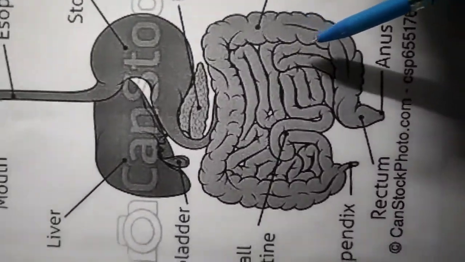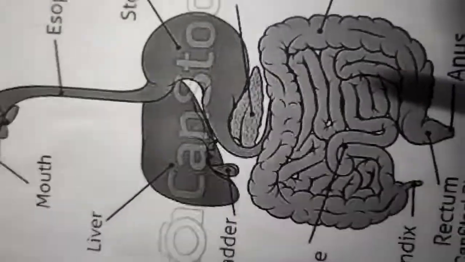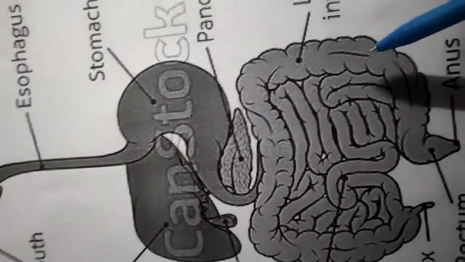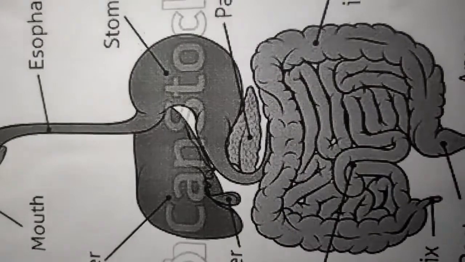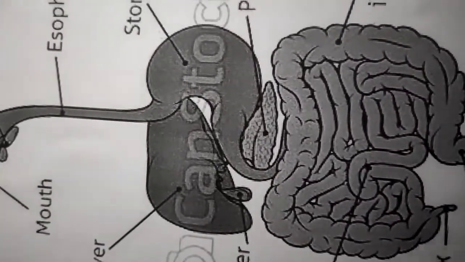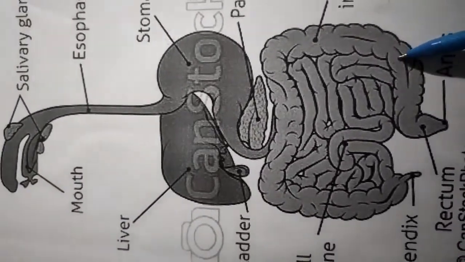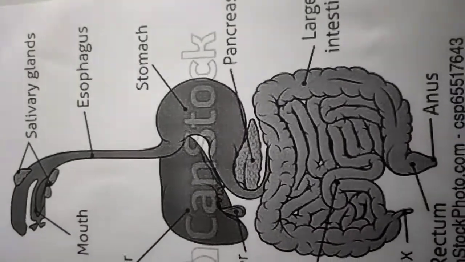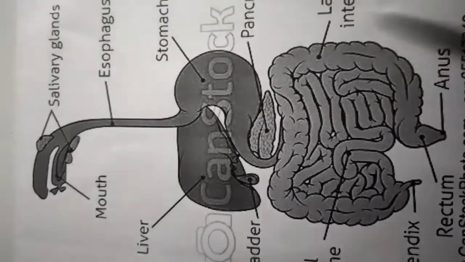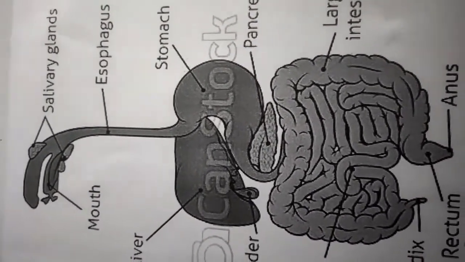Okay, so here in the small intestine food is digested, and when it comes to the large intestine, the food which remains is also digested, and absorption will start in the walls of the large intestine. The food which is digested, the walls of the intestine will absorb. After absorbing, the food absorbed by the walls of the large intestine enters into the blood, and from the blood it is circulated to all the body.